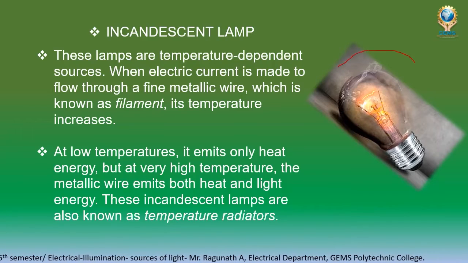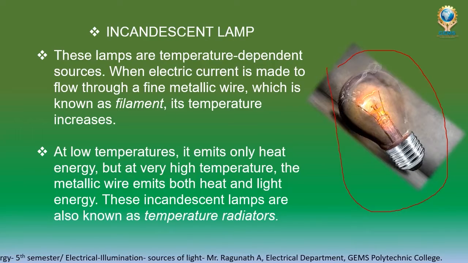As you are seeing in the figure, we normally use this in day-to-day life at home. Nowadays we are not using it that much, but we know this, right? Normally we see this bulb. So this is the temperature dependent source.